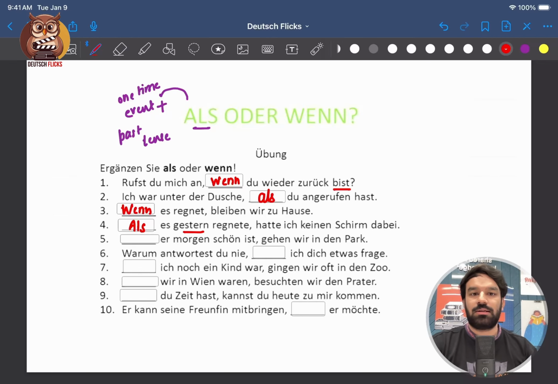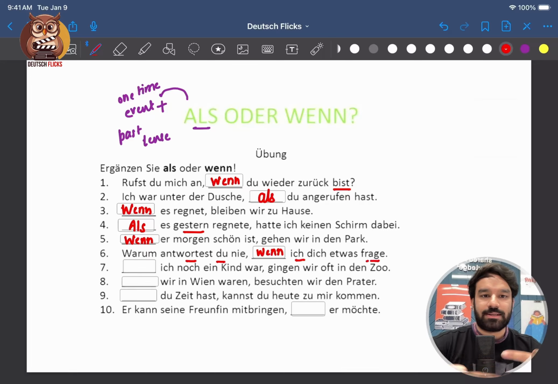Nummer 6. Warum antwortest du nie? Wenn ich dich etwas frage. So we have ich frage, I ask, present tense. Then here also antwortest du. So why do you never answer when I ask something? So that means we'll go ahead with when. And this is like recursive, repeated thing. Whenever I ask you something, you never answer.